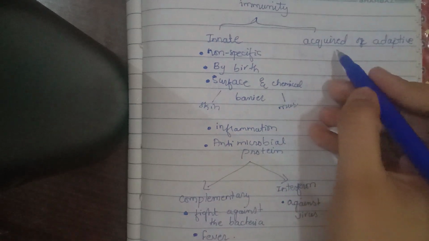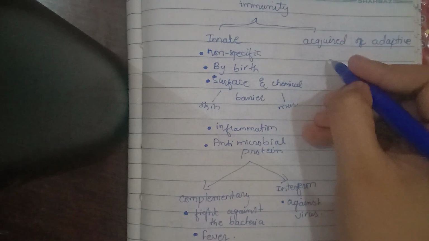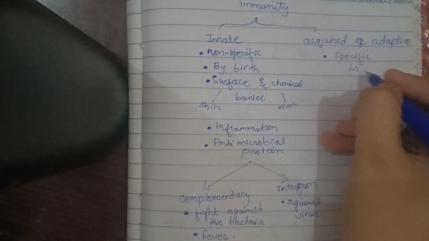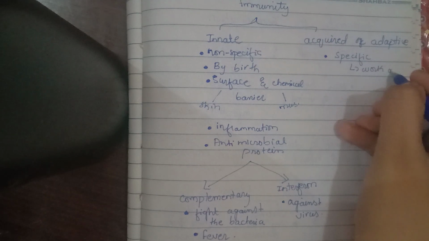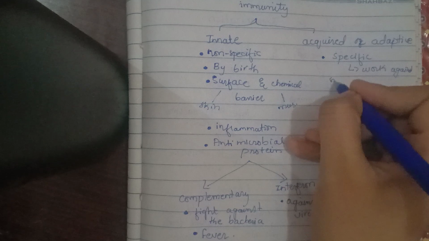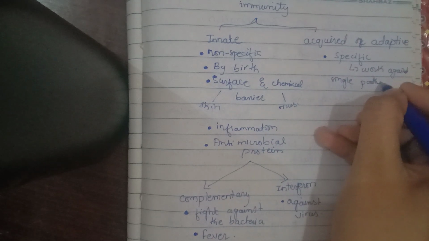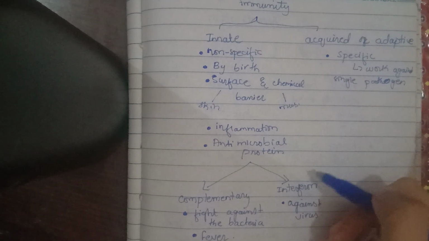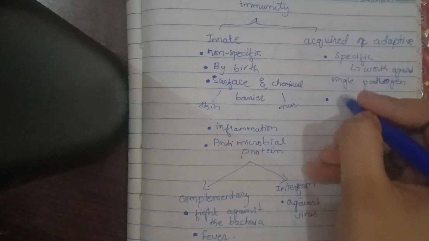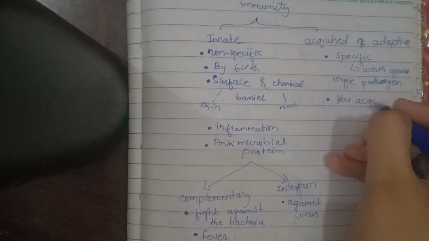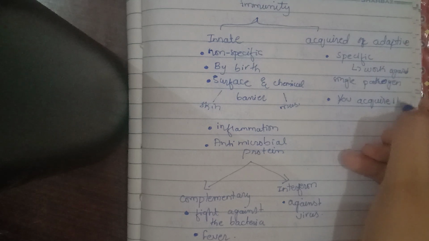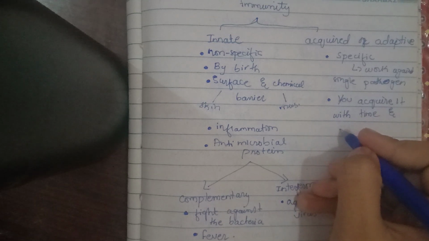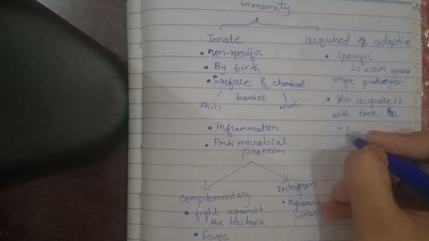Okay, so now let's talk about acquired or adaptive immunity. This is specific. Here the word specific means it works against a single pathogen. It will work only on a single pathogen, right? Second, you acquire it with time or pathogen.